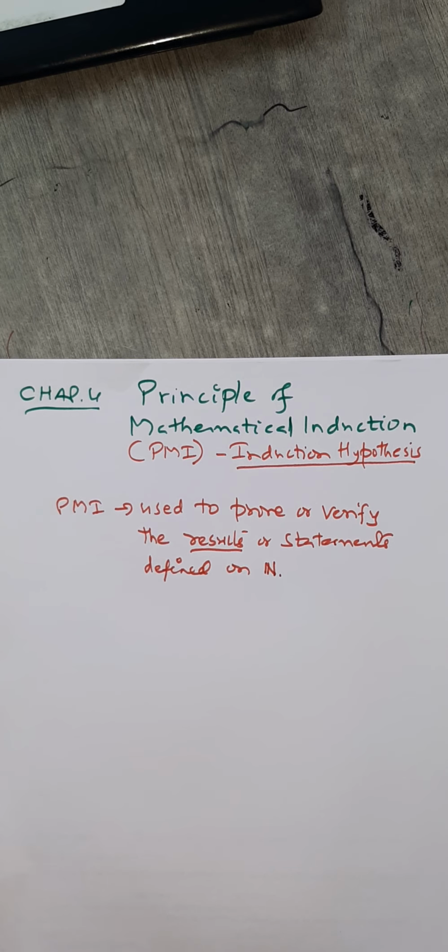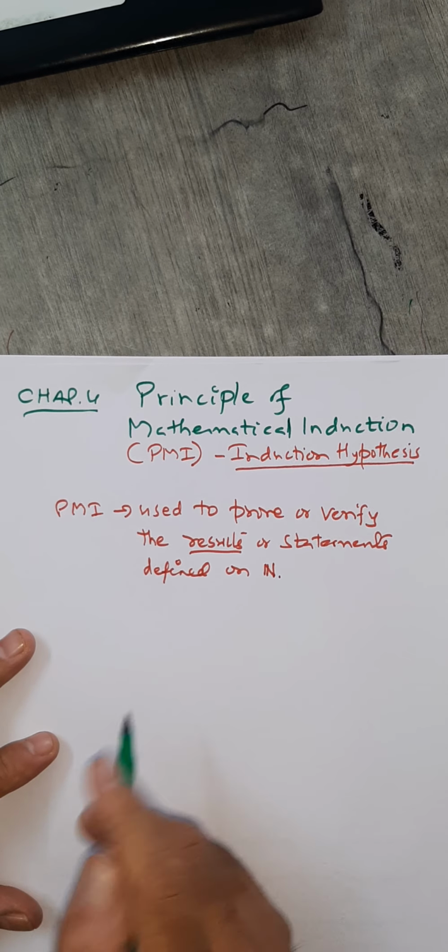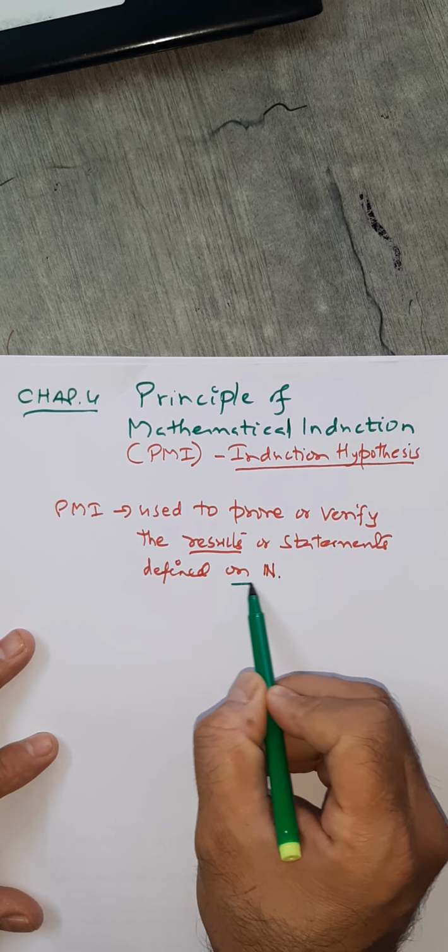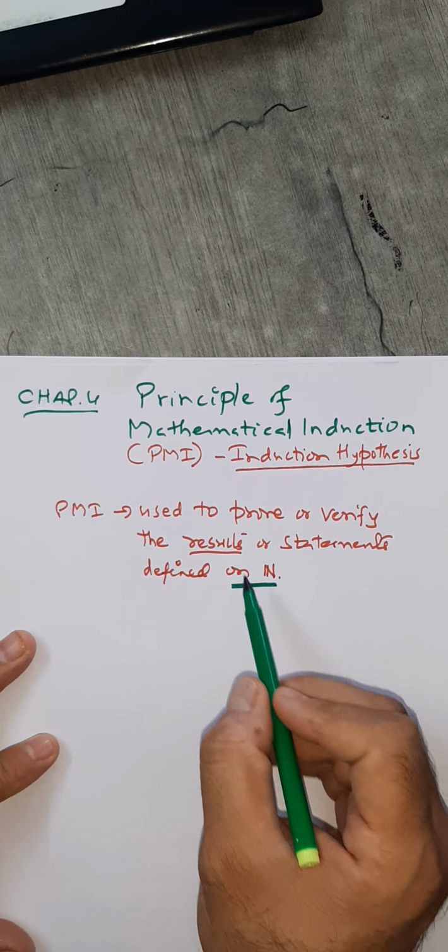So the first thing is, PMI is applicable only when you have some results which are defined on natural numbers, that is only on positive integers.